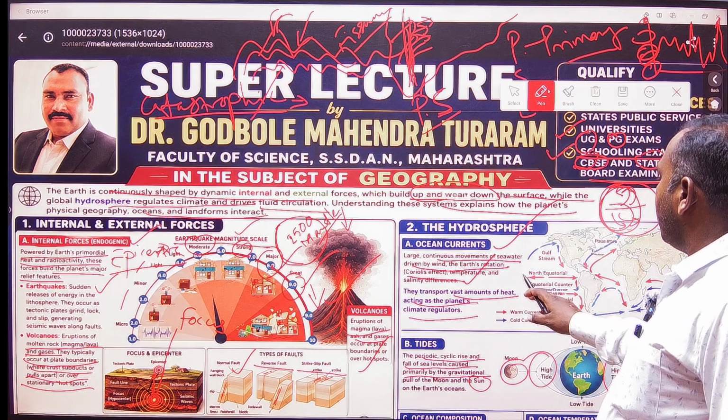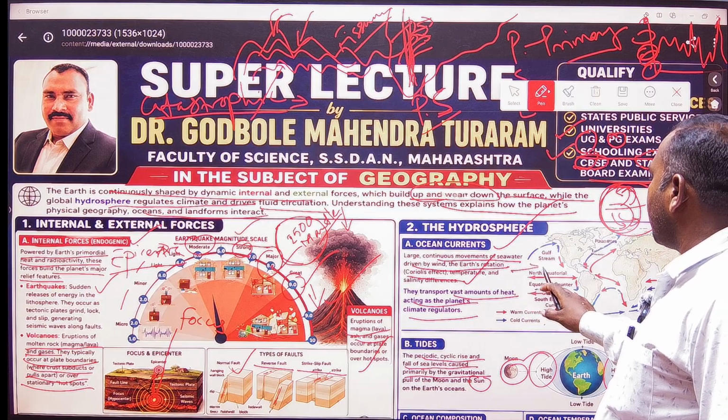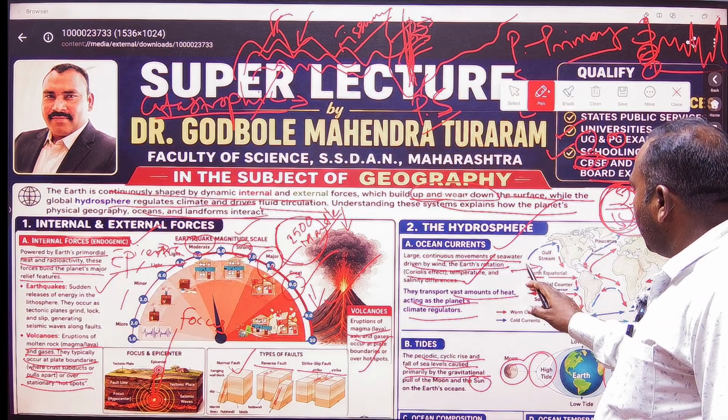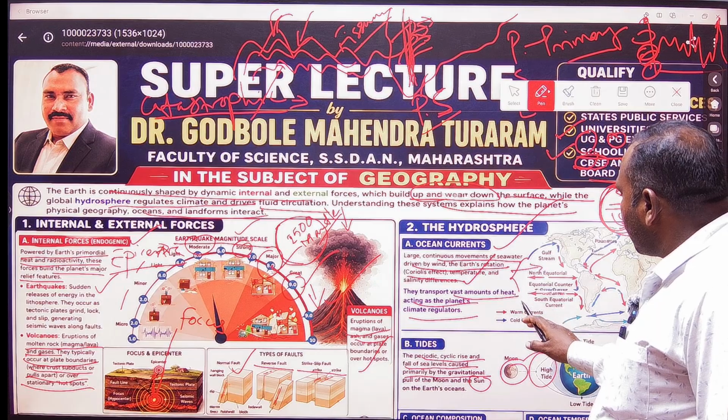And the wind system is created, and that wind system circulates the water around the torrid zone or the equatorial region.